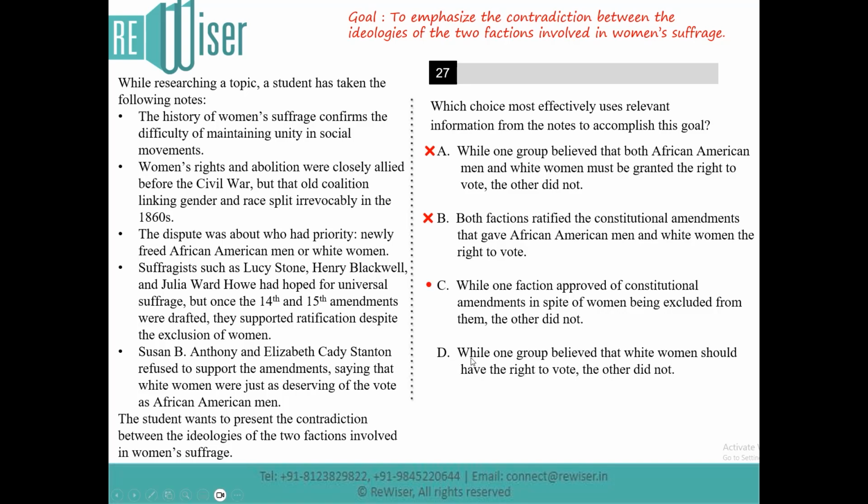Then moving on to option D, you have, while one group believed that the white women should have the right to vote, the other did not. Now option D is clearly incorrect because both the groups believe that white women must be granted the vote. Option D contradicts that, so D can be eliminated. The correct answer should be option C.